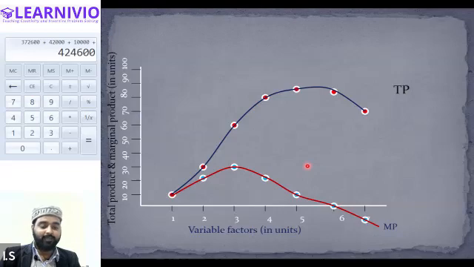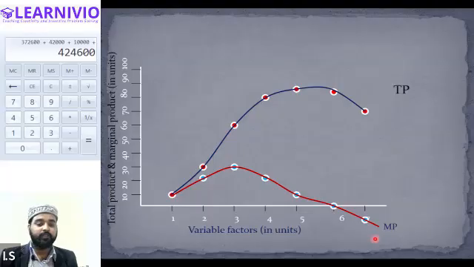So what I want to say is that till the third labor is added, both marginal product and total product increase, but total product increases at a greater pace. Total product increases at an increasing rate. Is that clear? Yes, sir.